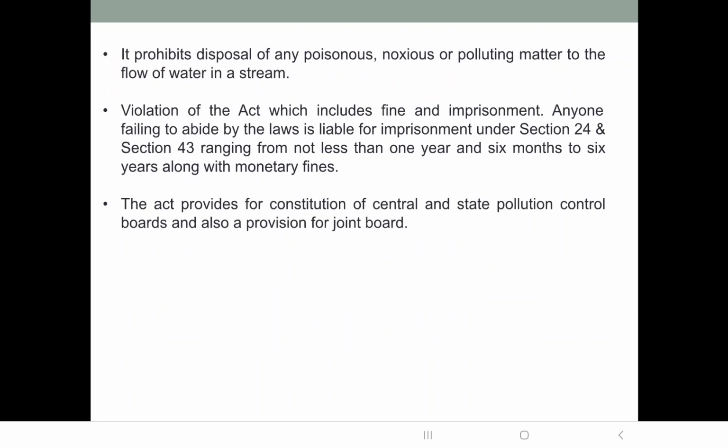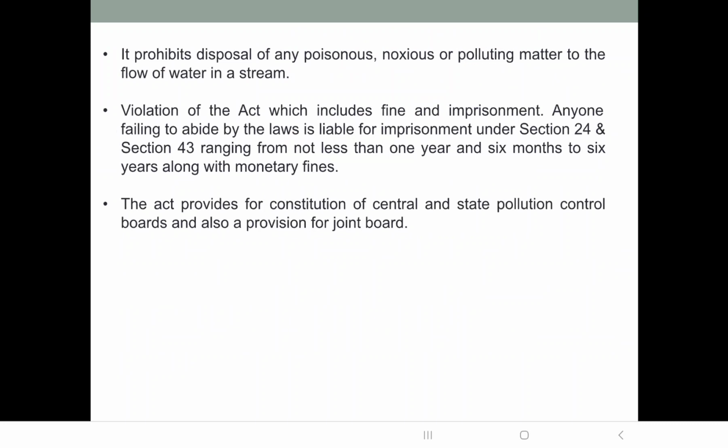If someone violates this act or releases the pollutants in water, then there is a fine and imprisonment. Anyone failing to abide by the laws is liable for imprisonment under section 24 and 43. What is this punishment? It is not less than 1 year and 6 months, up to 6 years, along with monetary fines.